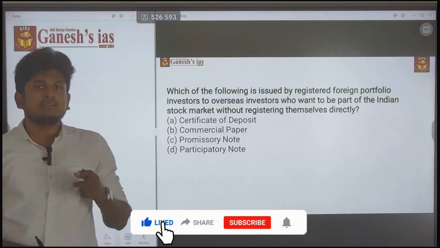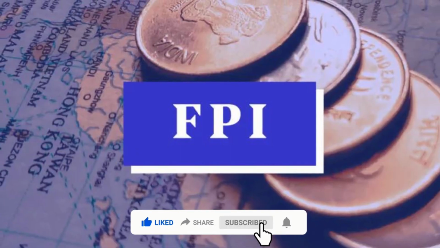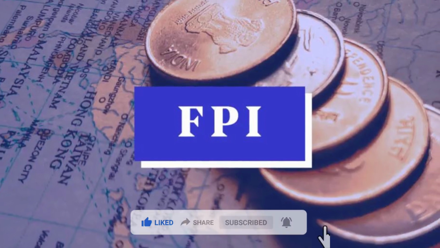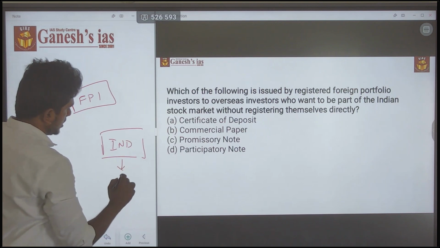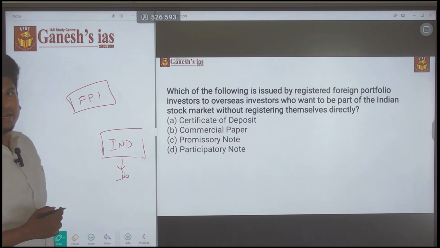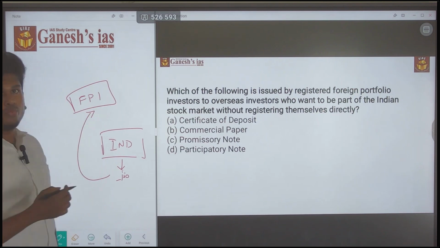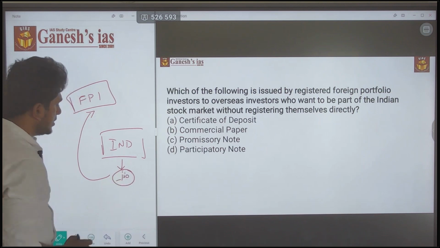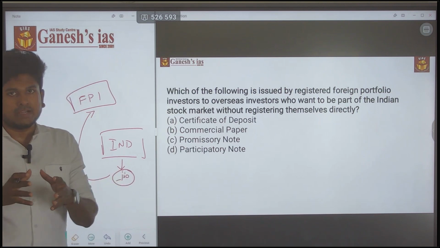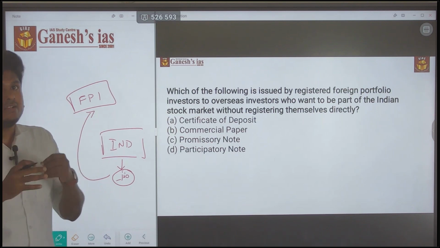Participatory note. This is the term, and it mainly comes under the FPI. Consider that in India there is a company, consider it is Jio. Jio's shares are listed in the BSE and NSE. Some shares are bought by foreign portfolio investors. These foreign portfolio investors say that Jio has good future plans, it will have good growth, and in future they will make a lot of profit.